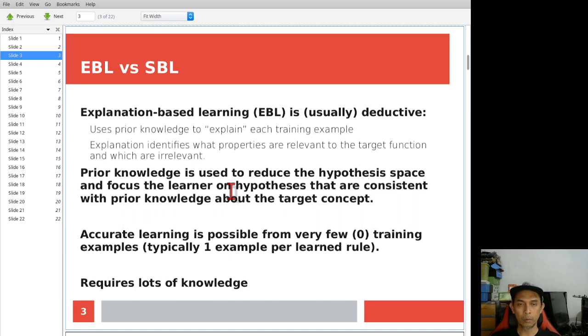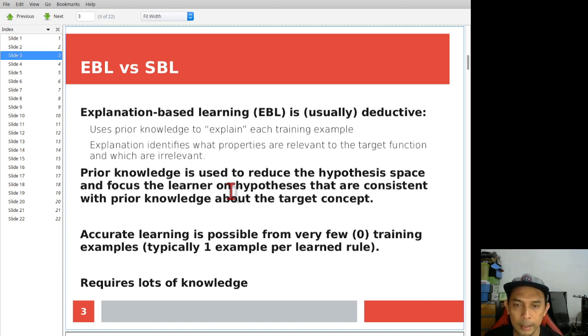Now, why prior knowledge? The aim is to reduce the number of hypotheses, the hypothesis space, so that the learner, or the learning model, is consistent with the prior knowledge on the target concept. Now, it is possible to accurately learn even with a very minimal training example. Very few are required,